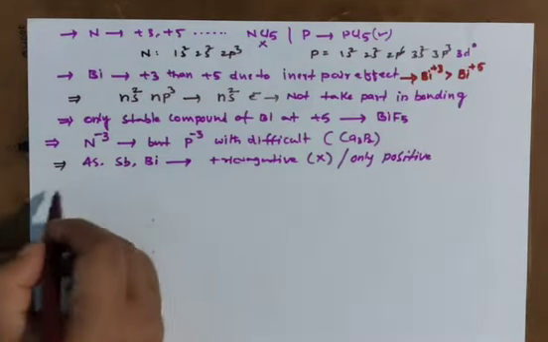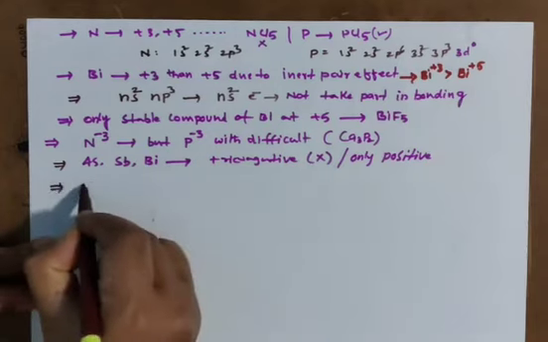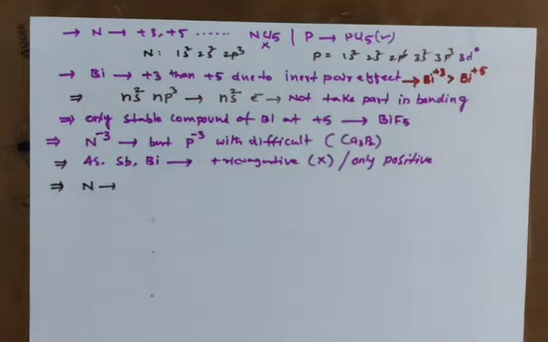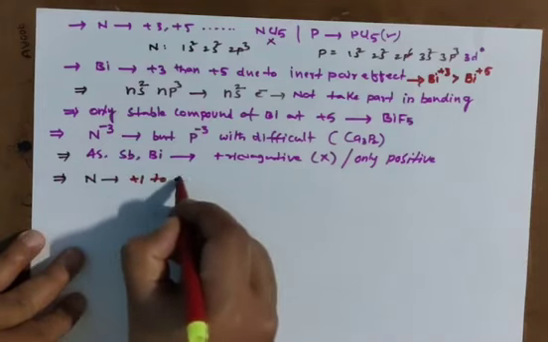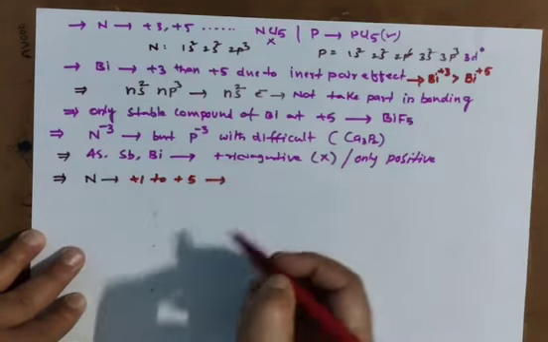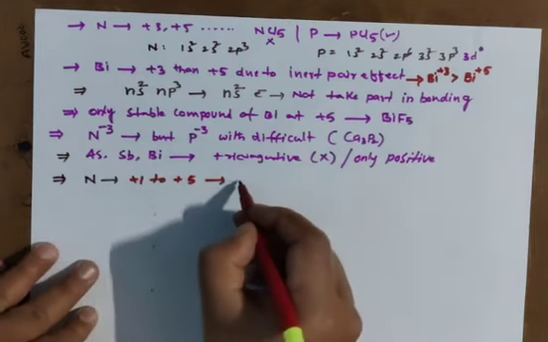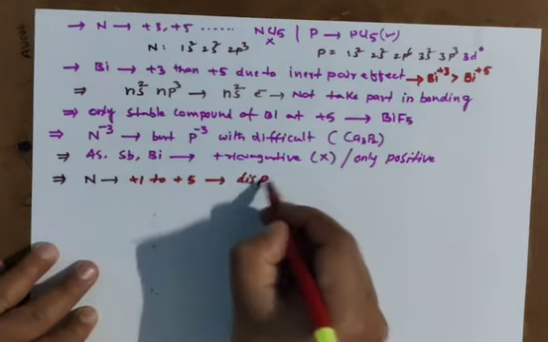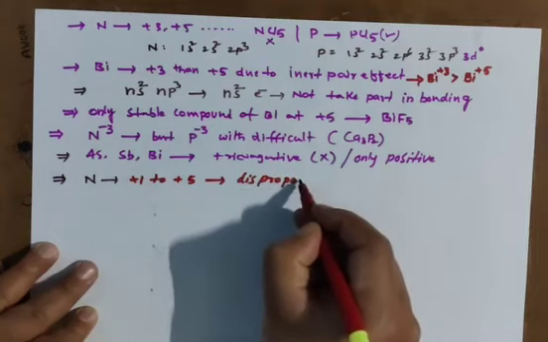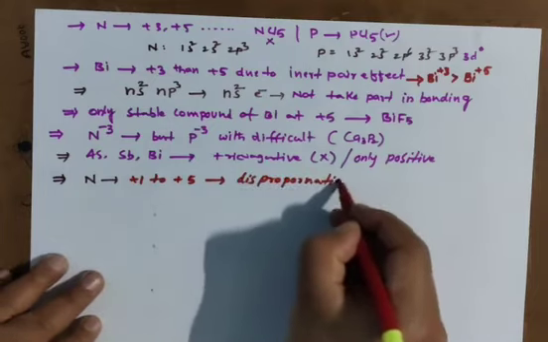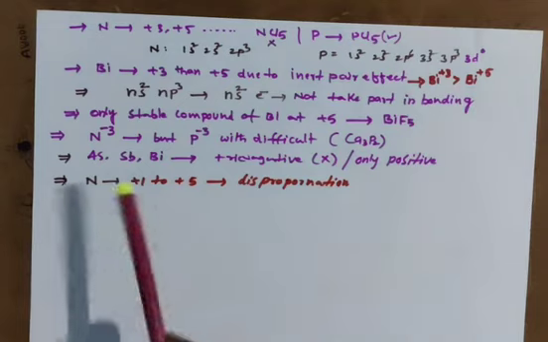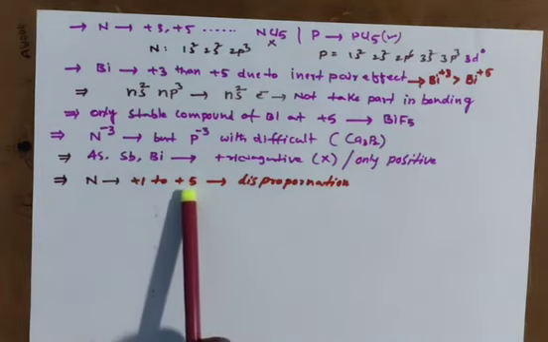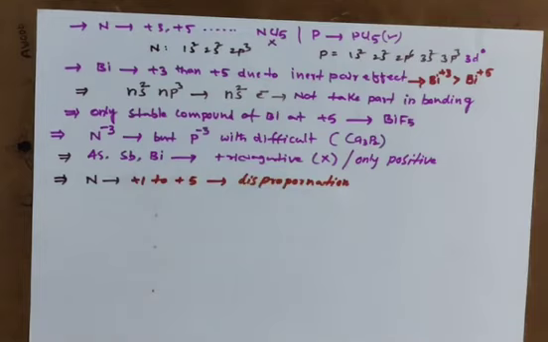And one more important factor you have to remember, nitrogen exhibiting different oxidation states now, from +1 to +5. In a chemical reaction it shows disproportionation. What will it show? Disproportionation. Nitrogen from +1 to +5 exhibits disproportionation reaction.